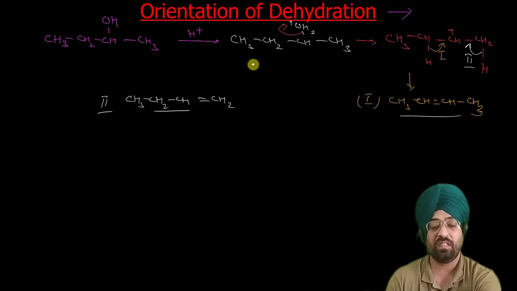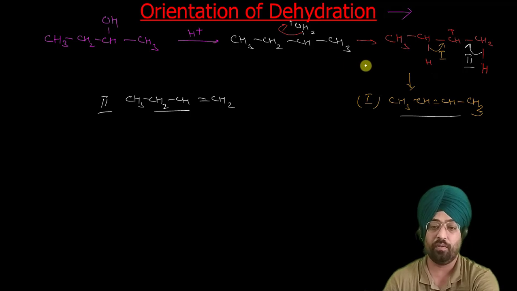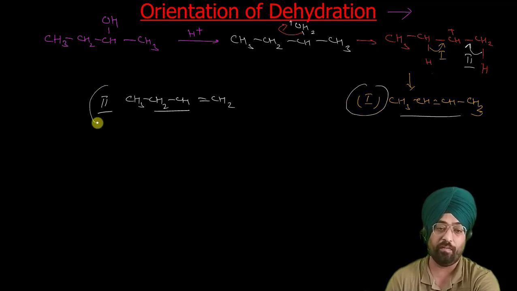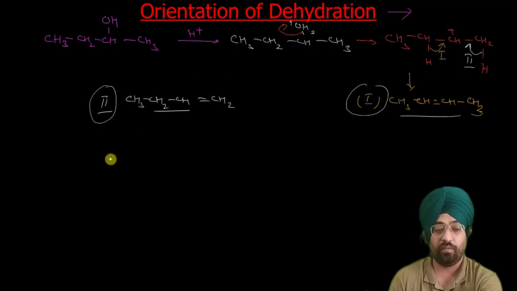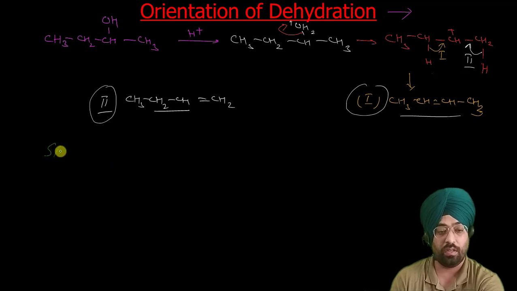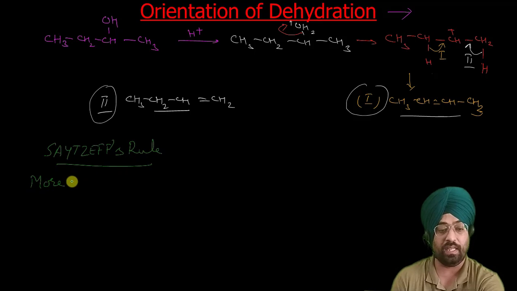This phenomenon is called orientation. If there is a possibility of making product from two sides, if there are two active sites which can lead to the product, we call this phenomenon orientation. Now we have to decide whether the first or the second will be the major product. This can easily be explained on the basis of Saytzeff's rule, which states that